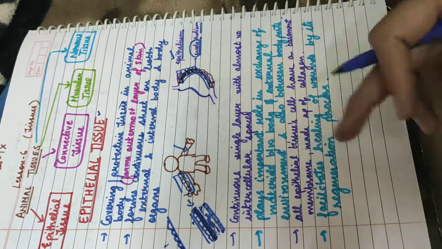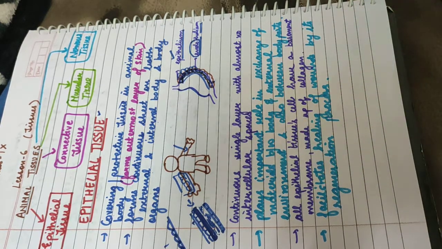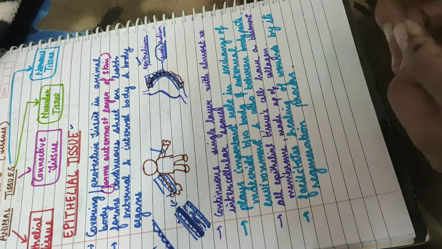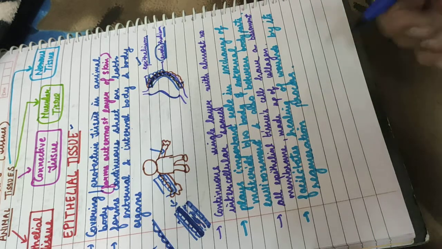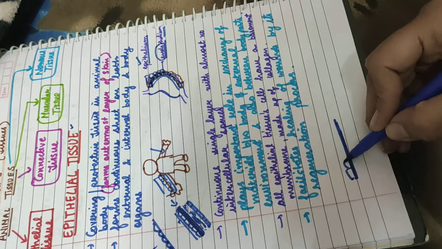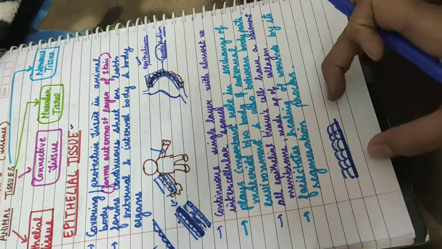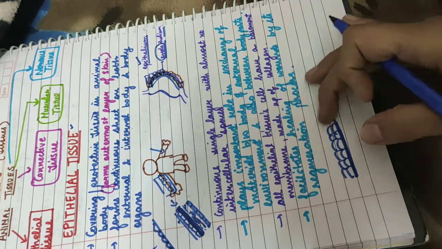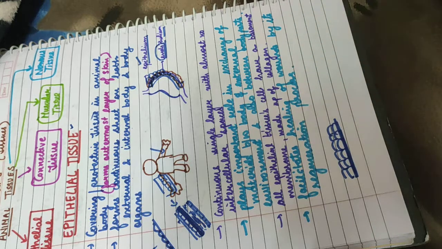Now all the epithelial tissue have a basement membrane made up of collagen. So all the cells which are present in the epithelial tissue stay together because of the presence of collagen. Like this is the collagen, and over it cells are present. So what is the importance of this collagen? This collagen helps in binding these cells strongly together, so that this layer of cells does not become loose.